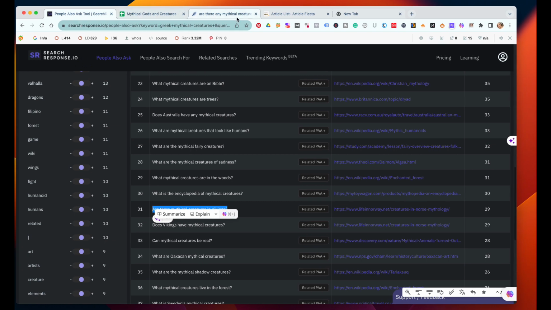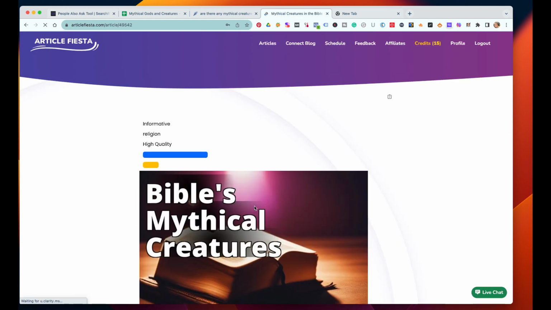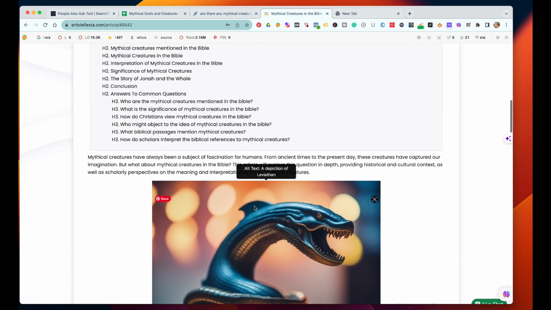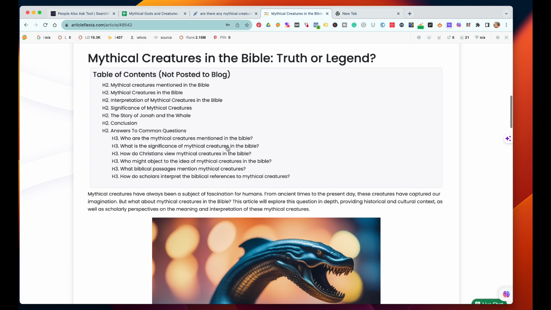So I took that and I went into Article Fiesta to order the article, and it's ready. So it has 1,238 words, perfect for a response post, or what we call a PAA post. I'm going to click on it and just see what they came out with. A pretty decent AI writing. And for PAAs, you don't need these table of contents. It's going to work much better if you have this information right here, this little paragraph at the very top, because you need to answer the questions.